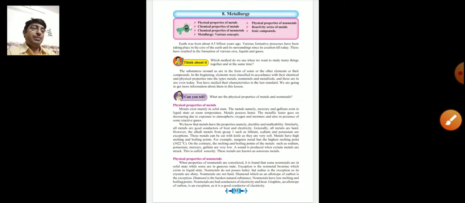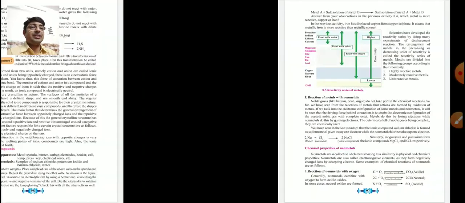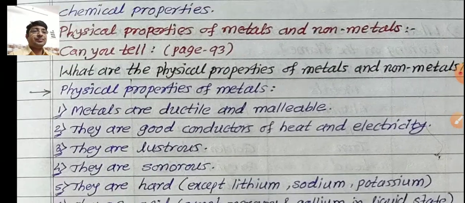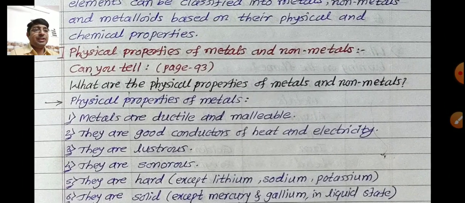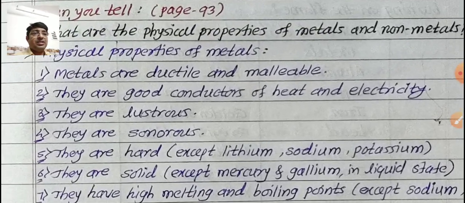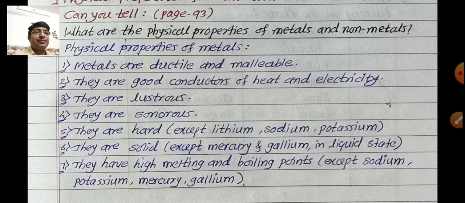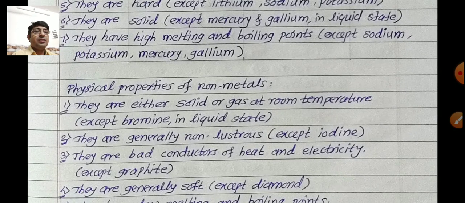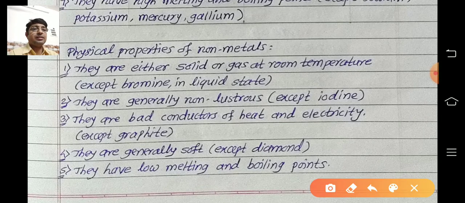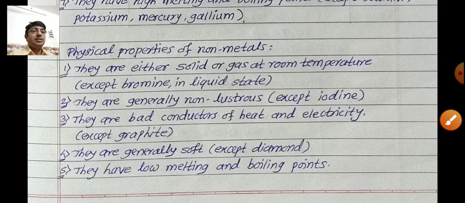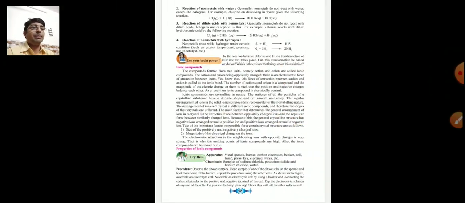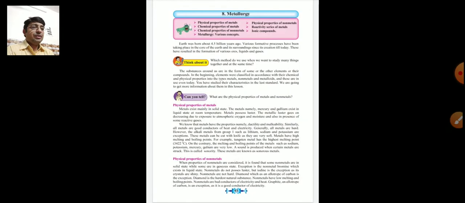So same points we write in the form of question and answer like this. Check that. What are the physical properties of metals and non-metals? So points are given here. You check these points. That is, write the answer point-wise. Next question. What are the physical properties of non-metals? That answer is also given here. Check. These are the physical properties of non-metals. How many properties are given? 5 properties are mentioned in the answer. So you write the answer, question with answer, in your notebook. Come back. So next page.